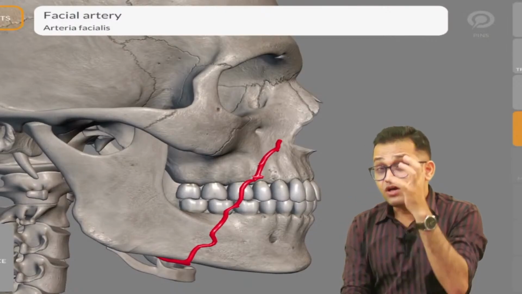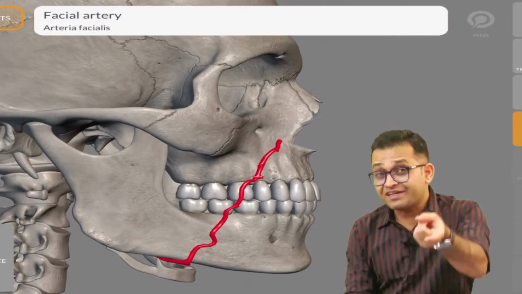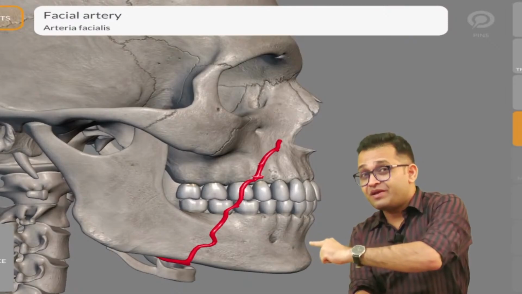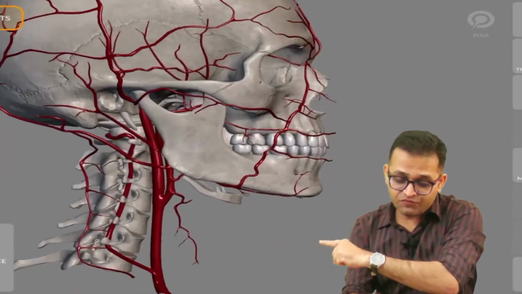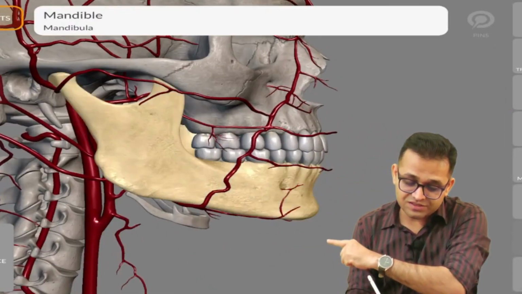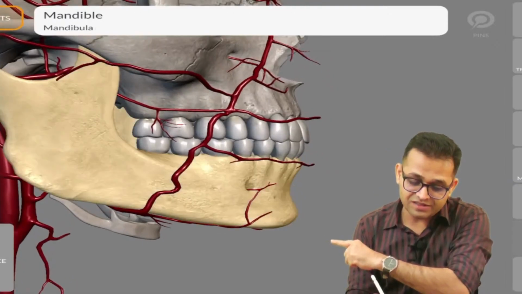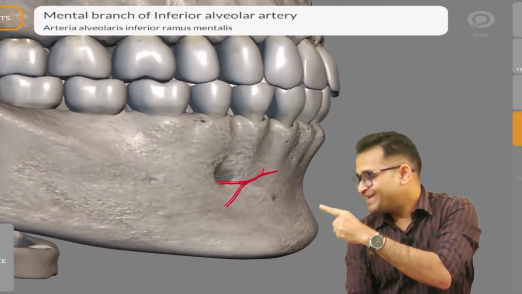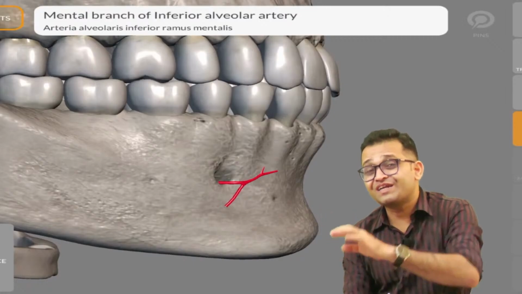There was a question: all are branches of the facial artery except, remember this is the mental foramen, and from the mental foramen the artery is coming out. This is the mental artery. It is not a branch of the facial artery.